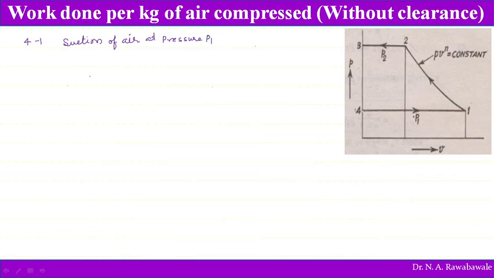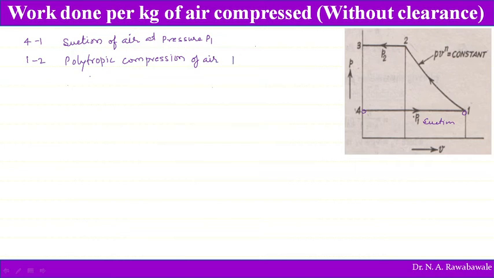So 4 to 1 is suction, then the process 1 to 2 is known as polytropic compression of air.